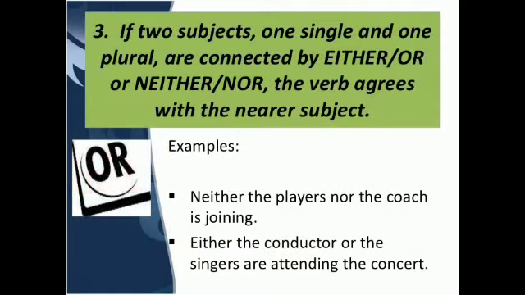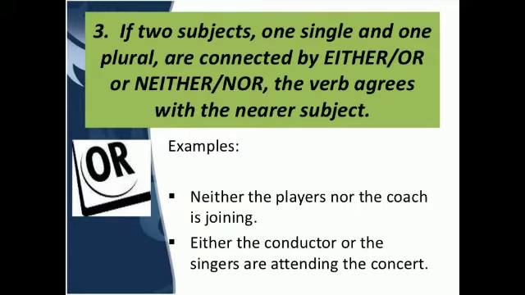Now let us see the third rule. The third rule is if two subjects, one singular and one plural, are connected by either or or neither nor, the verb agrees with the nearest subject. Let us take examples first so that it will be clear, then we will connect it with the rule.